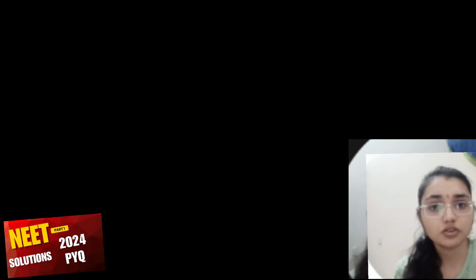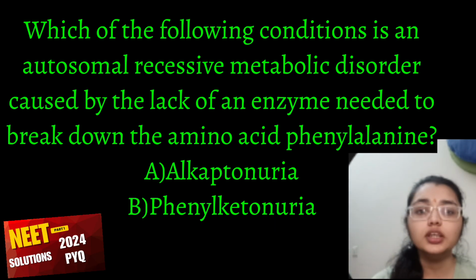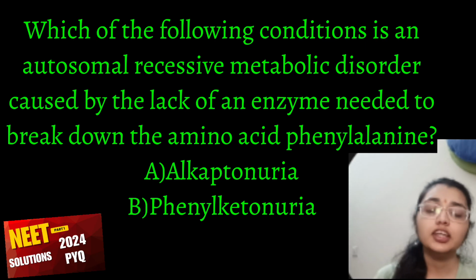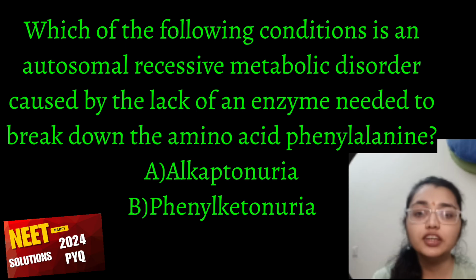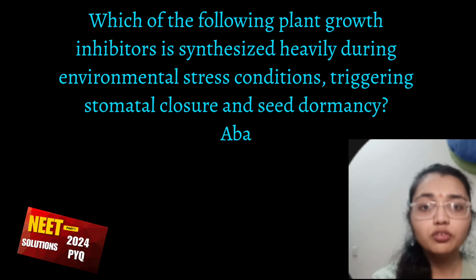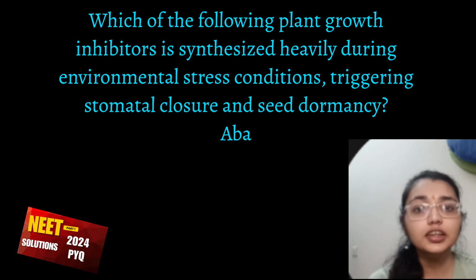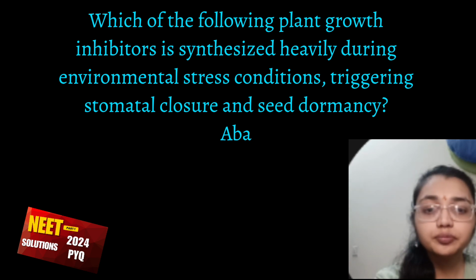The reason is false. Here we have to tell which one of the following condition in an autosomal recessive metabolic disorder cause the lack of an enzyme needed to break down an amino acid phenylalanine. That is phenylketonuria is the answer. Next question is, which one of the following plant growth inhibitor is synthesized heavily during the environmental stress condition that trigger the stomatal closure and the seed dormancy? That is ABA, abscisic acid.